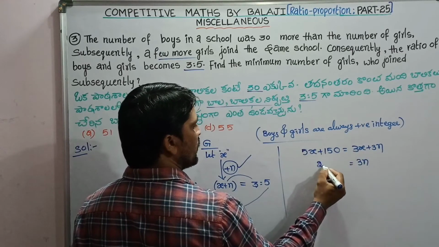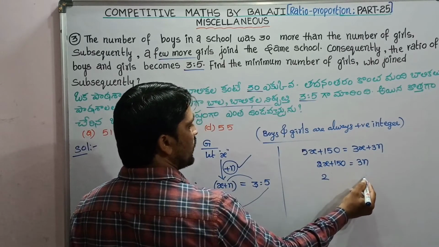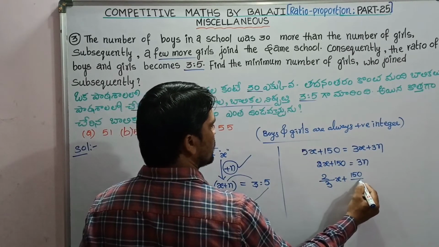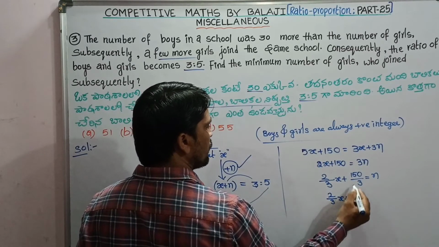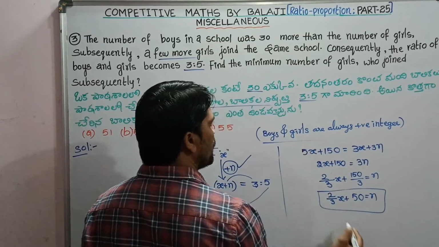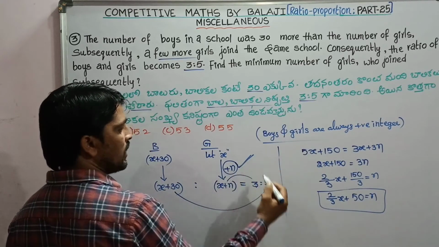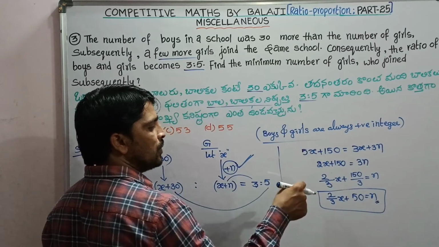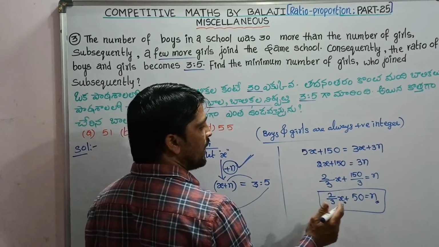5x minus 3x, 2x plus 150. Now transfer this 3 from RHS to LHS. We get 2 by 3 x plus 150 by 3 equal to n. That is, 2 by 3 of x plus 150 by 3, which is 50, equals n. But we have to find the minimum number of girls who joined subsequently in the school, and that number is n. So we have to make n minimum. The minimum of n depends on x.